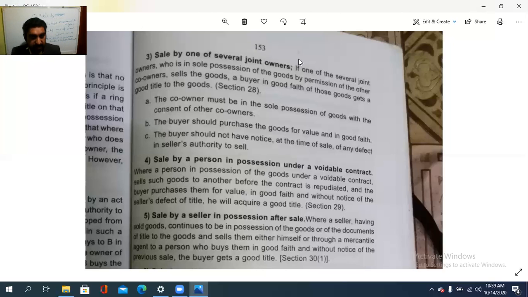That is the sale by a person in possession under a voidable contract; if one buys from a person holding possession of the goods, the buyer will get a good title to that.